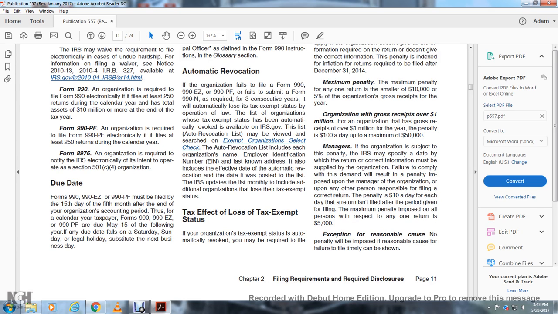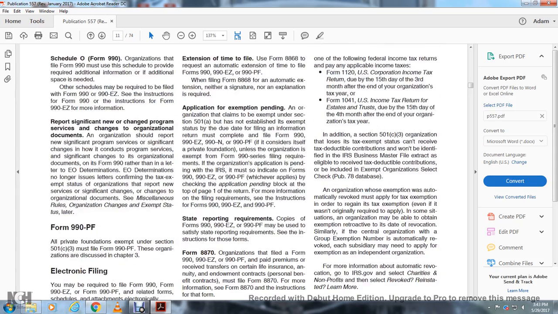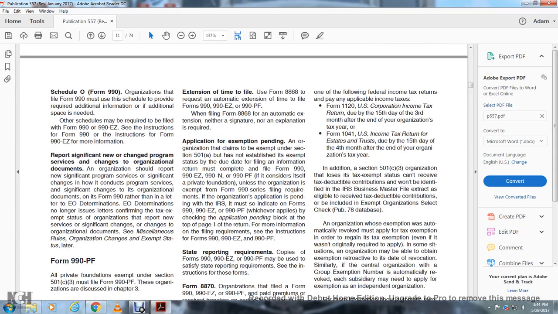Tax effect of the loss of tax-exempt status. If an organization's tax-exempt status is automatically revoked, you may be required to file one of the following federal income tax returns. Form 1120, U.S. Corporation Income Tax Return, due the 15th day of the third month after the end of your organization's tax year. Form 1041, U.S. Income Tax Return for Estates and Trusts, due the 15th day of the fourth month after the end of your organization's tax year.